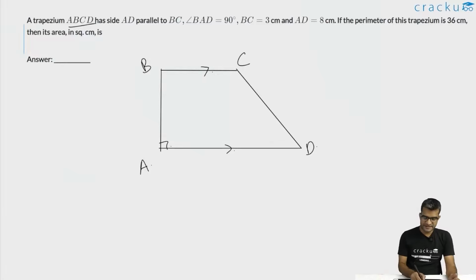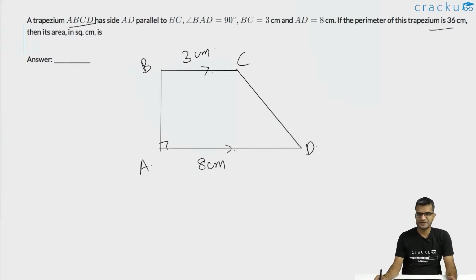We are told that BC is 3 centimeters. So this is 3 centimeters, and AD is 8 centimeters. This is 8 centimeters. Now we are given the perimeter of this trapezium, that is 36 centimeters, of which we know the lengths of two sides. One is 3 and the other is 8. So the sum of the lengths of the remaining two will be 36 minus 11, which is equal to 25 centimeters. So the sum of this plus sum of this is 25 centimeters.